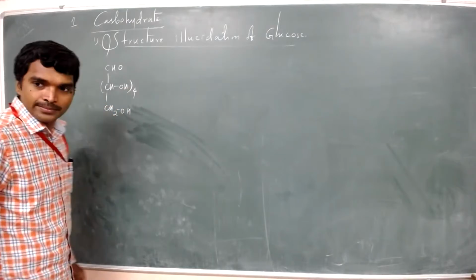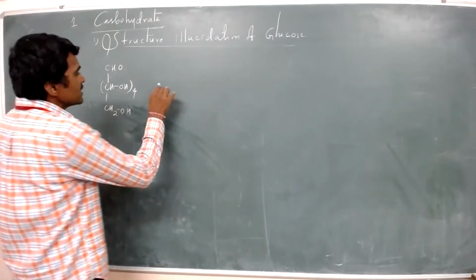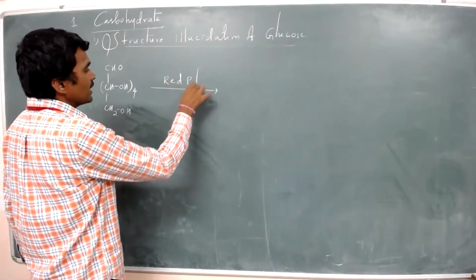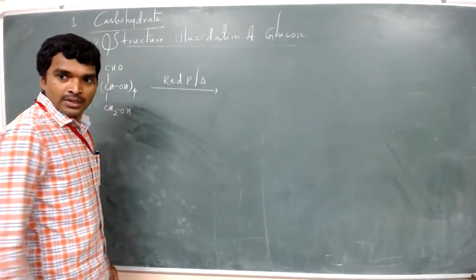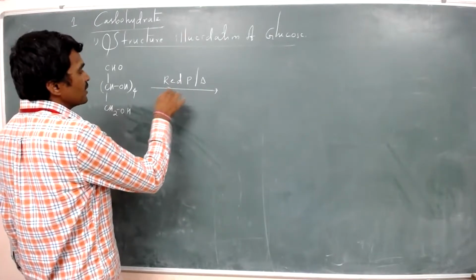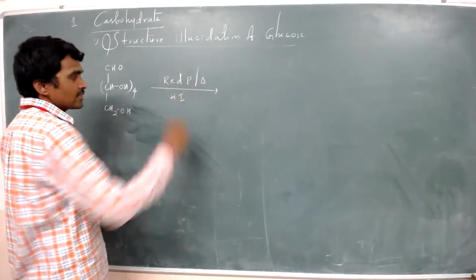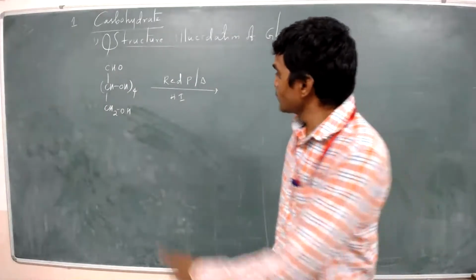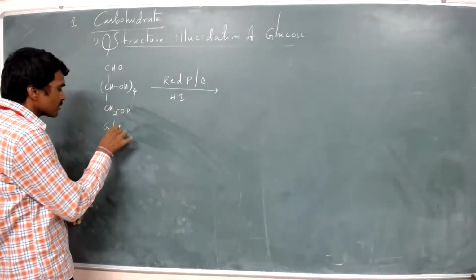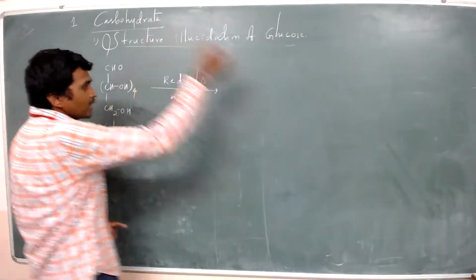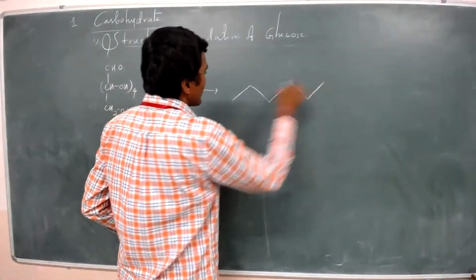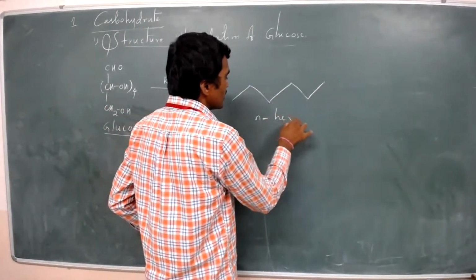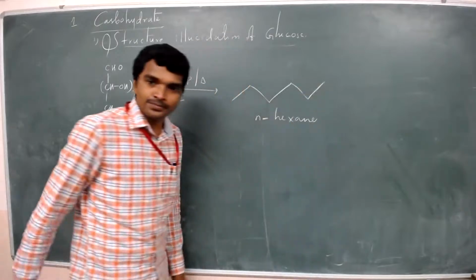This is glucose. Glucose reacts with HI in the presence of red phosphorus and heat. Now here what happens? This glucose is converted into n-hexane, 1, 2, 3, 4, 5, 6.